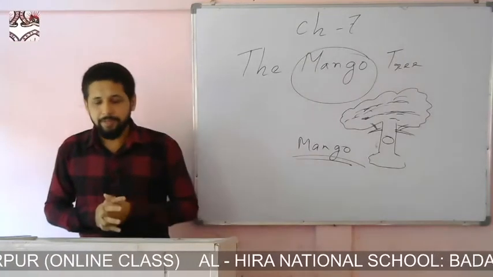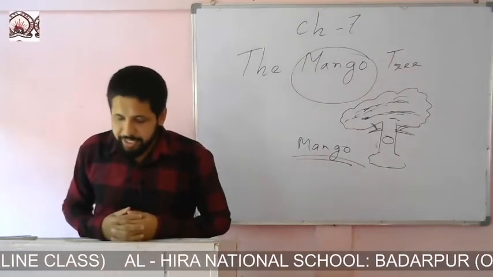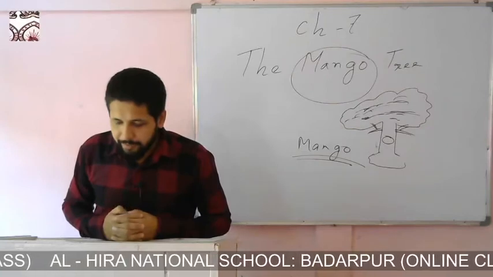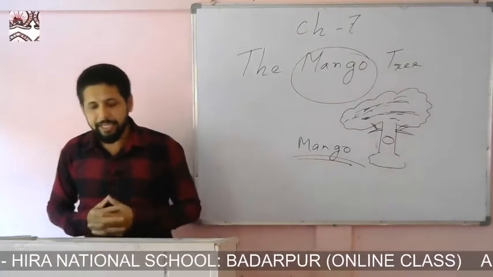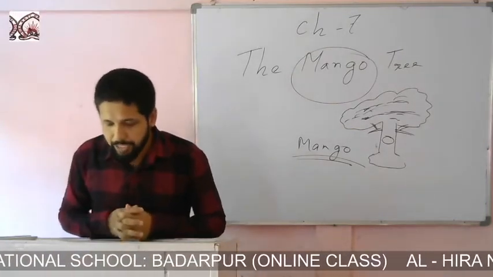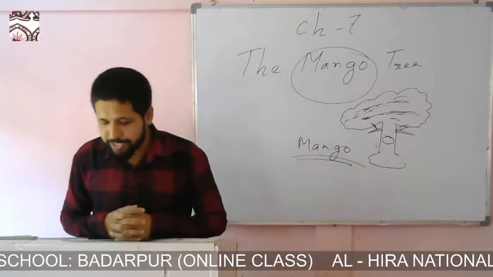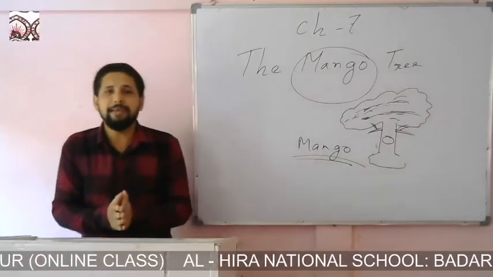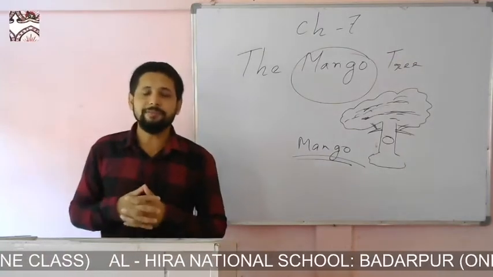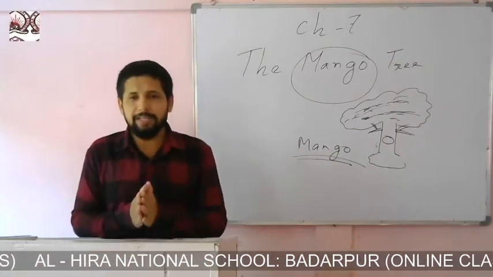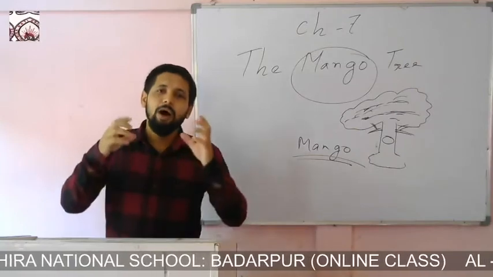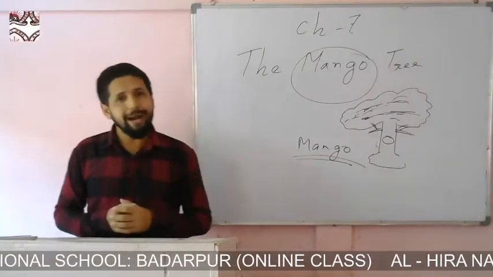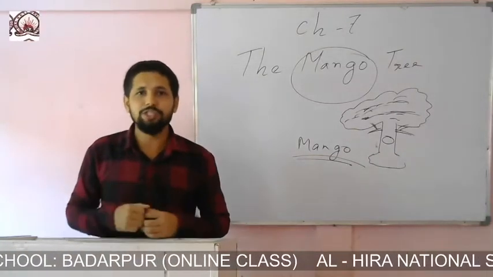So Amit said, and trees give us wood to make doors and windows, and tables and chairs. Now Amit said again, not only that, trees also give us wood to make doors and windows.